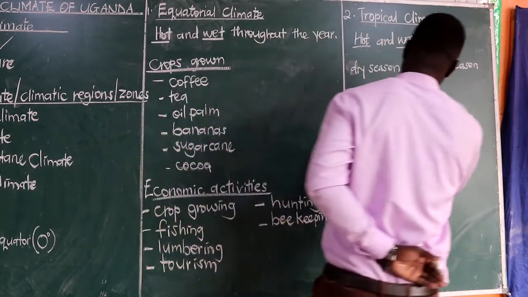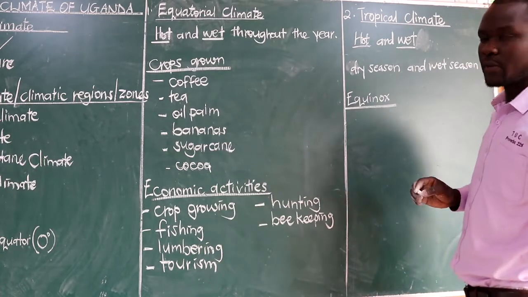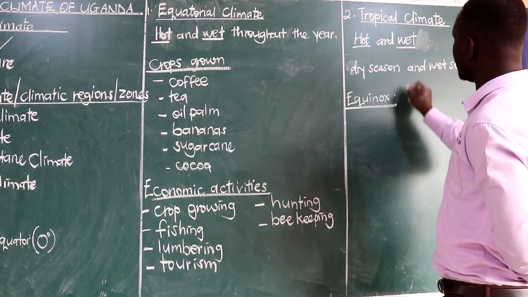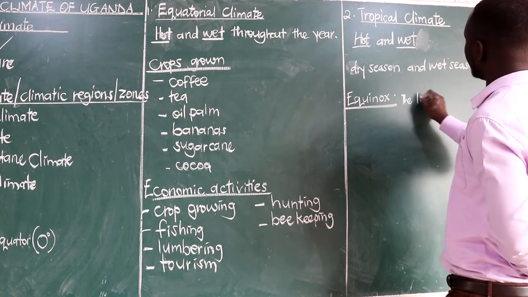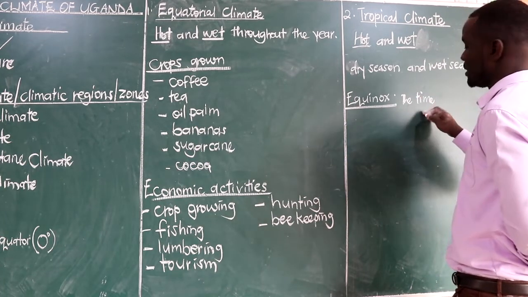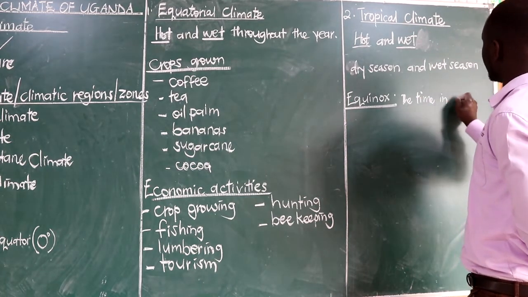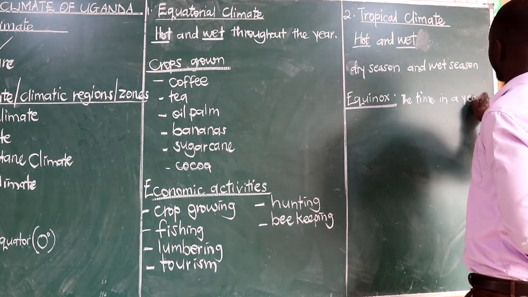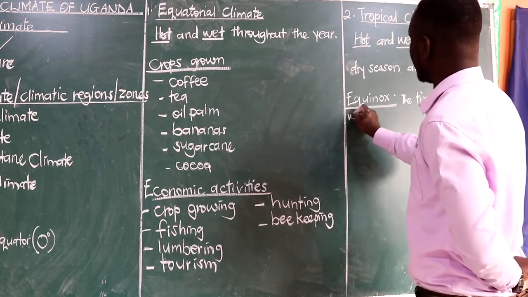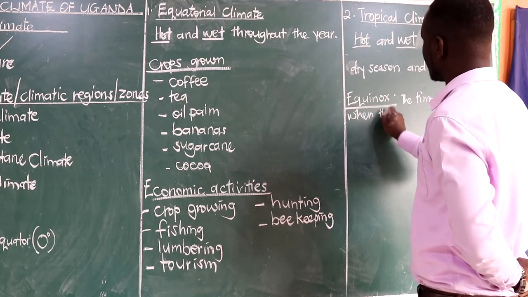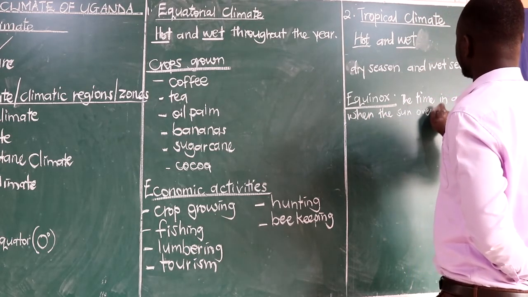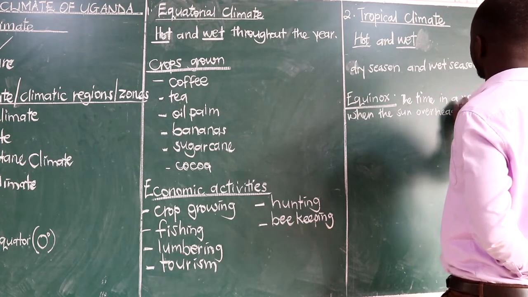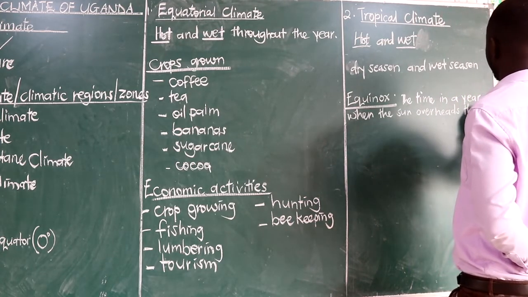Of course, we need to note the meaning of equinox. Equinox simply means the time in the year, or the period in a year. Remember, time is period. Time in a year when the sun is overhead, or we can simply say when the sun is overhead the equator.